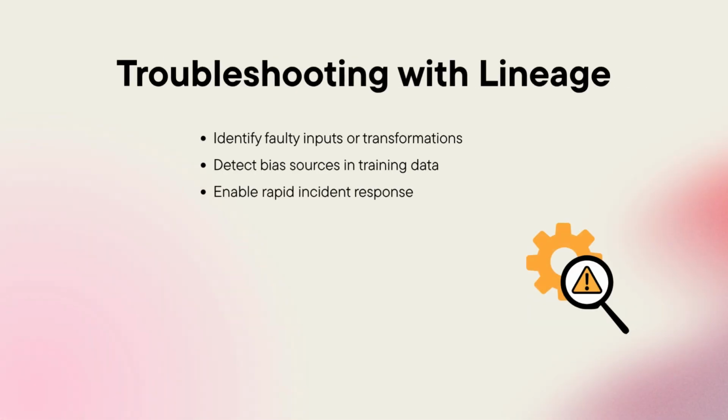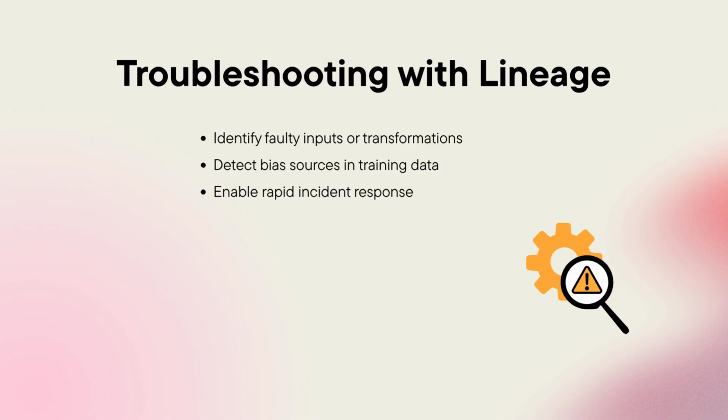So, troubleshooting with lineage. Even the most carefully designed systems will eventually face problems: incorrect predictions, performance degradation, or unexpected bias. Lineage provides the roadmap for investigation. For example, if a financial model starts misclassifying transactions, lineage reveals whether a new data source was added or if pre-processing introduced an error.